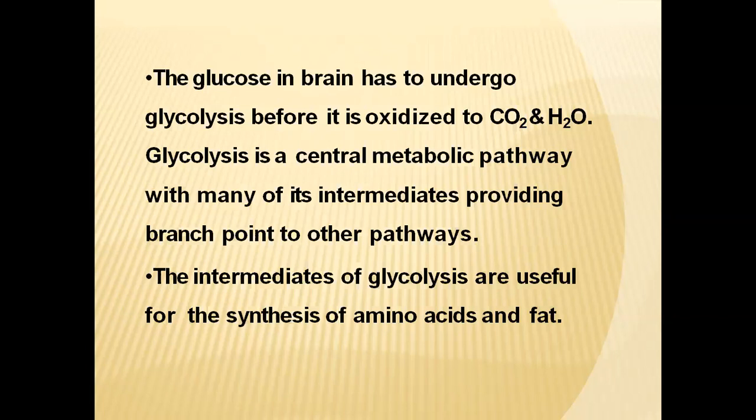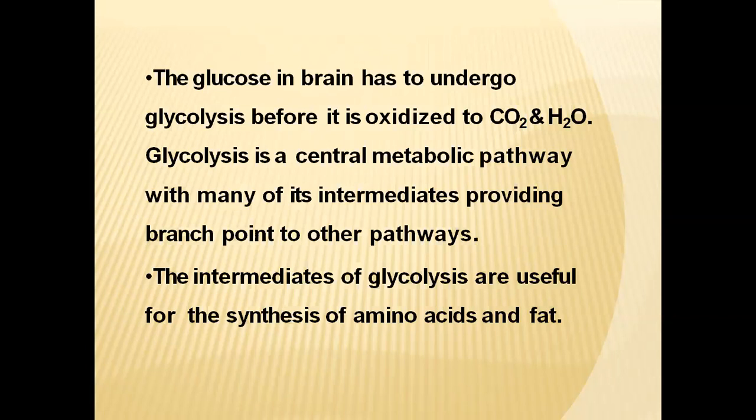We have already discussed that glycolysis is a catabolic pathway, but the intermediates that are formed in this glycolysis pathway will be useful in the synthesis of amino acids and fats also. When synthesis is taking place by a pathway, that pathway is considered an anabolic pathway.